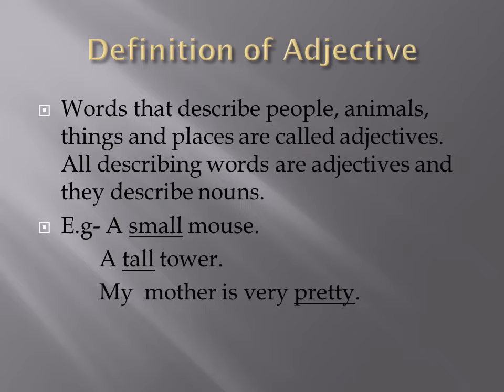Definition of adjectives. Words that describe people, animals, things and places are called adjectives. All describing words are adjectives and they describe nouns. For example, a small mouse, a tall tower. My mother is very pretty. So here small, tall and pretty are adjectives and they are describing the nouns.